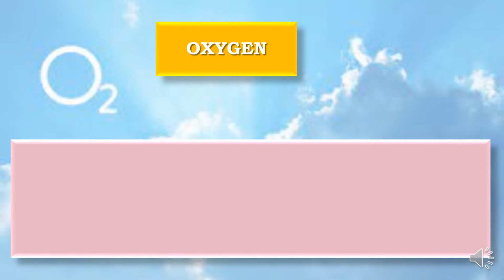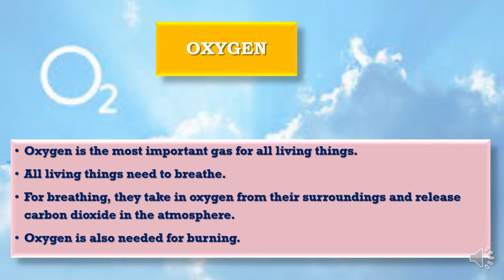Let's learn about the different components which are present in the air, that is, oxygen. We know that oxygen is a very, very important component. Oxygen is the most important gas for all living things. To survive, all living things need to breathe. For breathing, they take in oxygen from the surroundings and release carbon dioxide into the atmosphere. This we all know, that oxygen we take in and carbon dioxide we remove from our body. This is the first main use of oxygen. But the second main use of oxygen is that it is also used for burning. Yes, oxygen is also used for burning.